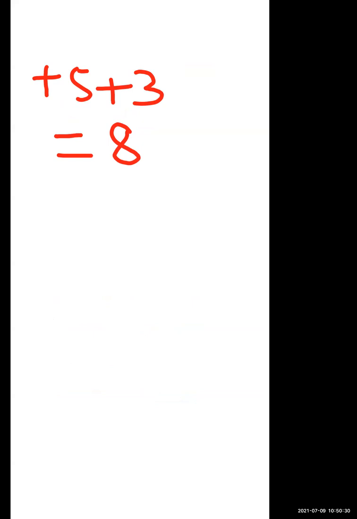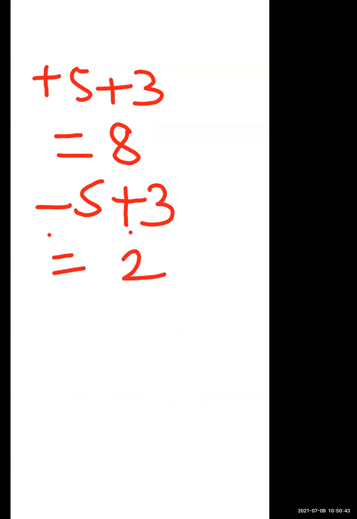Okay, but now if minus 5 is there and plus 3 is there, now one sign is negative, one sign is positive. So minus plus is minus. So 5 minus 3 is 2. ठीक है, माइनस प्लस क्या होता है, माइनस, but we give the sign of bigger number. But which number is bigger over here, 5. So what sign we will give here, minus. ठीक है, तो 5 minus 3 is 2.